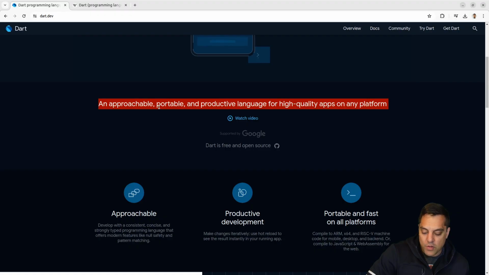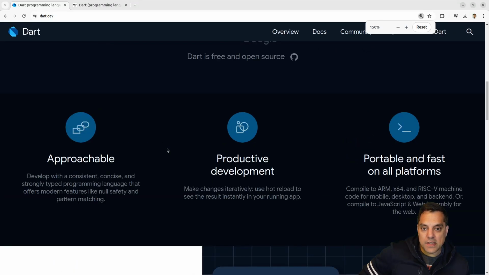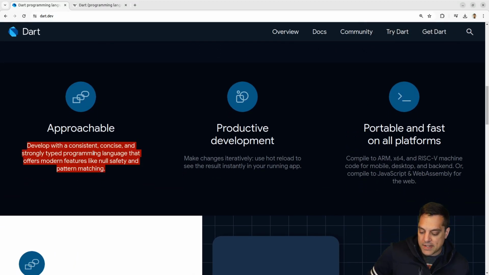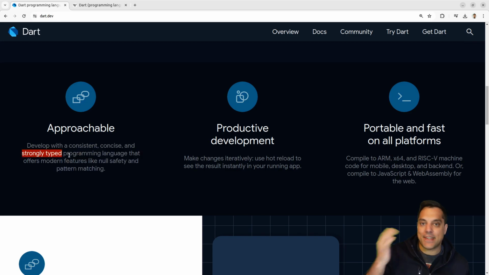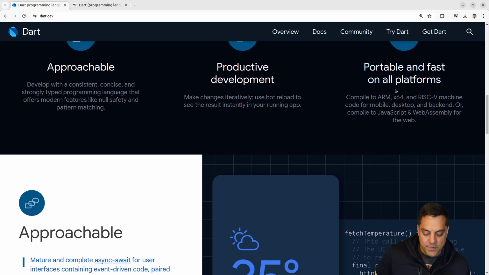So an approachable, portable, and productive language for high quality apps on any platform. I like that. Okay. So approachable. Let's make this a little bit bigger here. Consistent, concise, strongly typed. Okay, so that answers our question. This is a strongly typed programming language. An int is always int, those types of things. And then it's got things like null safety and pattern matching. Cool. Okay, so maybe we'll try to get to see that feature here. For productive development, make changes instantly. Use hot reload to see the results instantly on your running app. Love that. Okay, so this is going to be really interesting here.